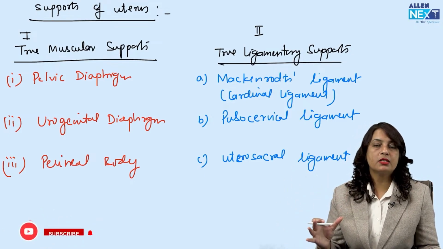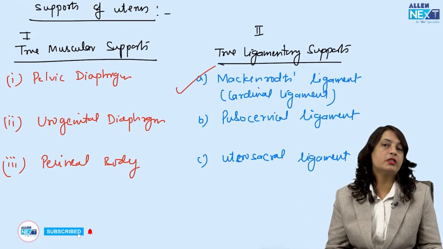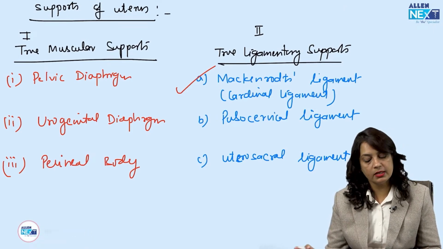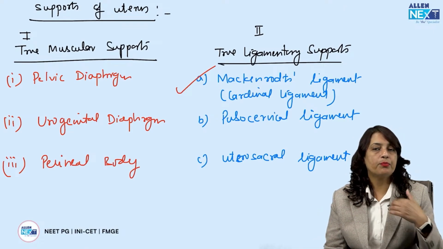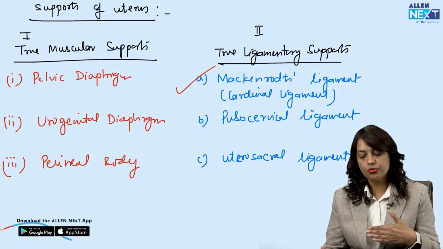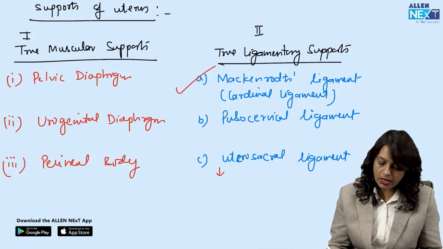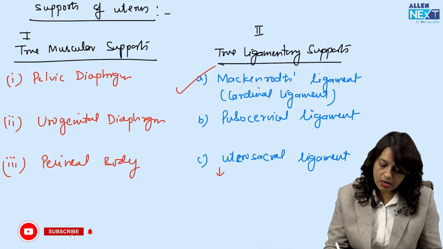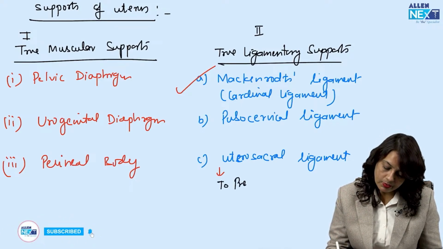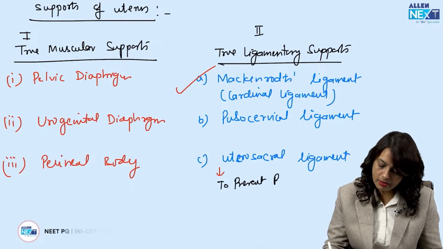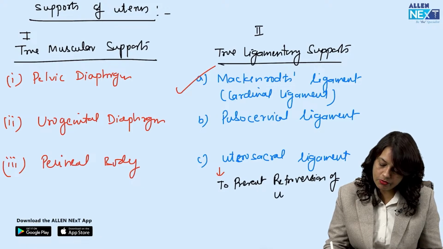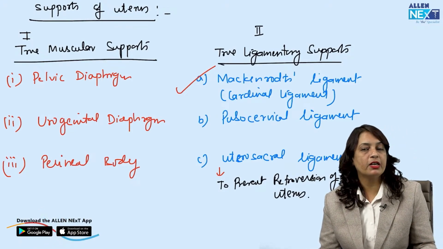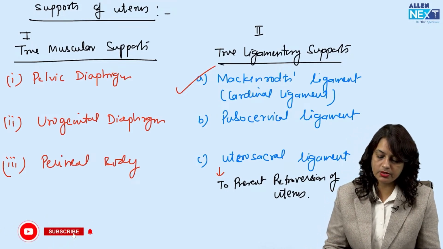This is the strongest ligament and the most important support to the uterus and the cervix. Next is the pubocervical ligament, and third is the uterosacral ligament. Among these, you should remember that the uterosacral ligament is a very important ligament to prevent retroversion of the uterus.